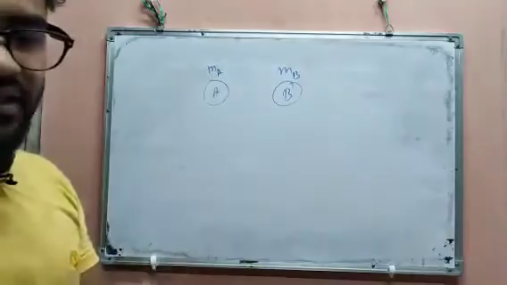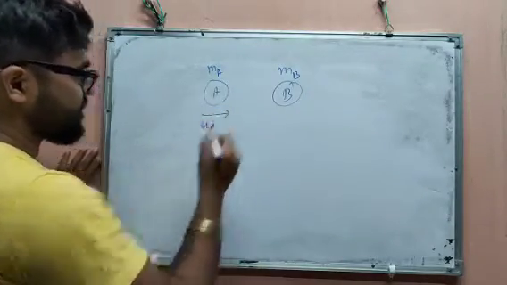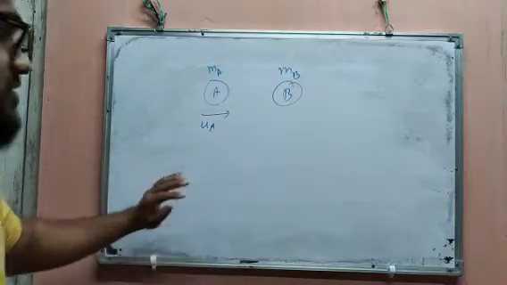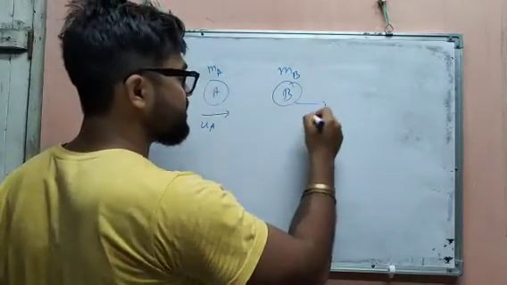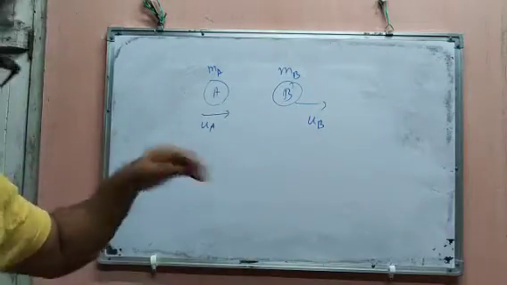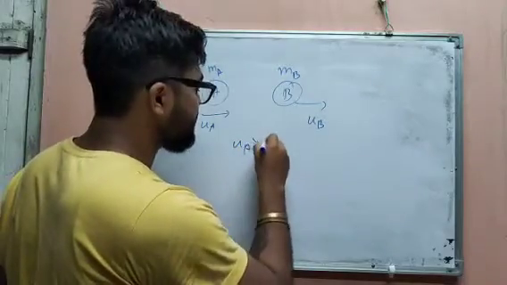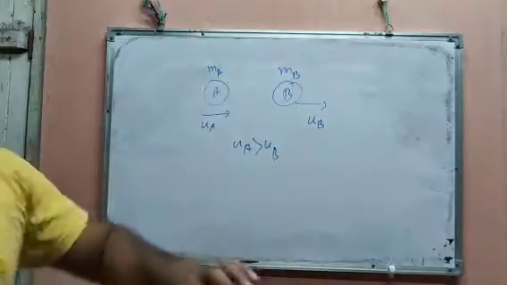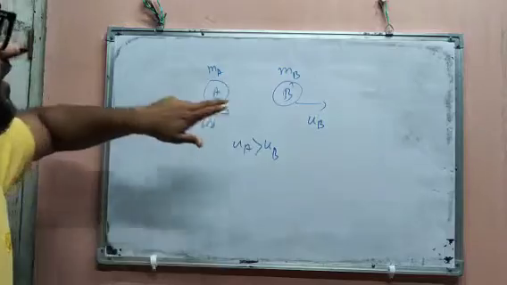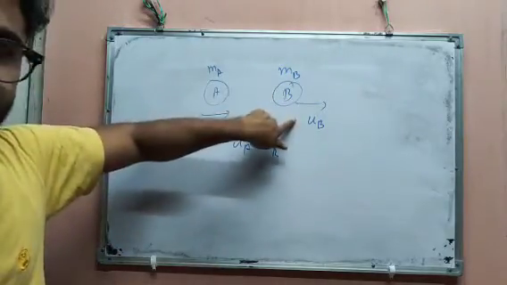The object A is moving with UA velocity, and the object B is moving with UB velocity. U is considered for initial velocity. Consider that UA is greater than UB. That means the speed of this vehicle is less than the speed of that vehicle, so this vehicle will overtake that first vehicle.